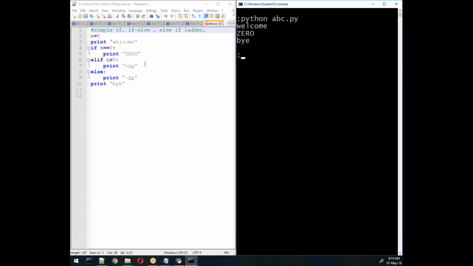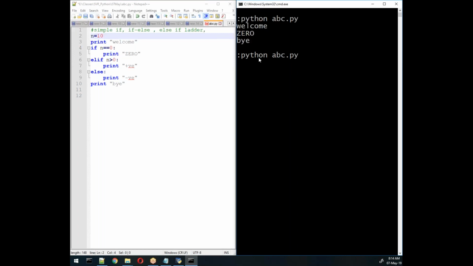So I'll get 0. If I write here 10, what would be the output? Remember, we need to save it, otherwise you will not get your output. If you write here 1 and you have not saved, see here, I can see welcome, positive and bye, right? Now what is the output? Welcome, positive and bye.